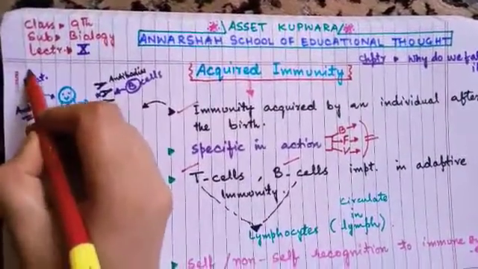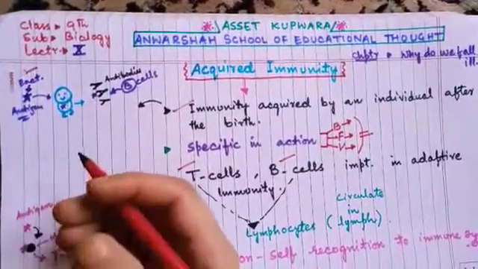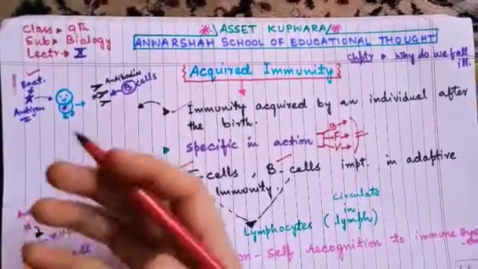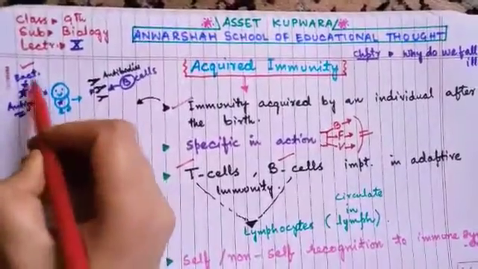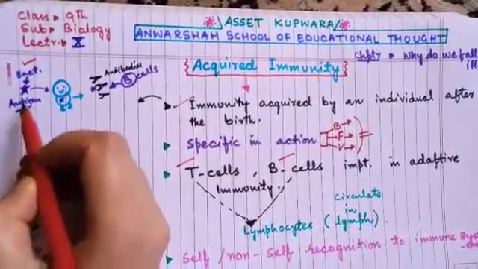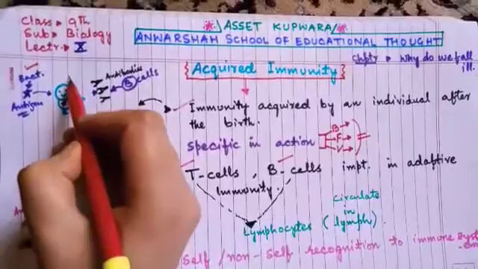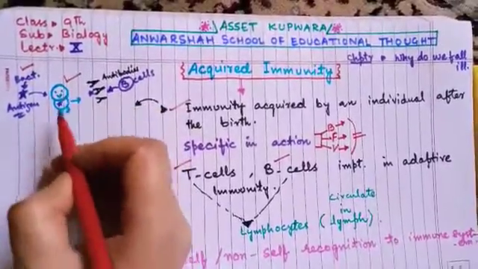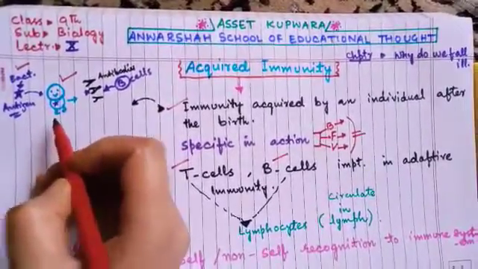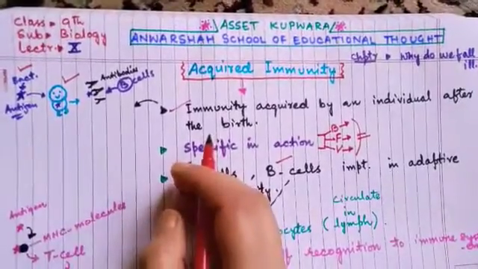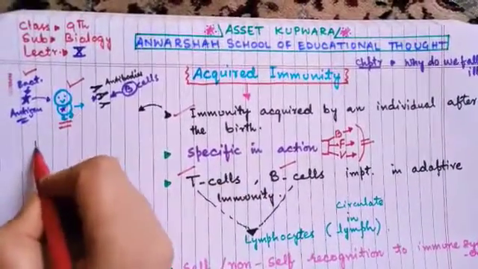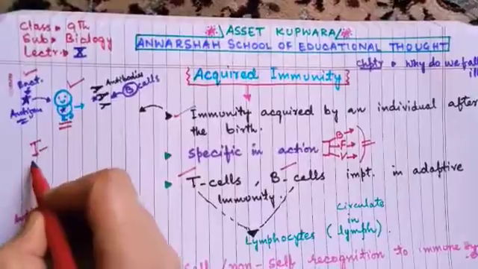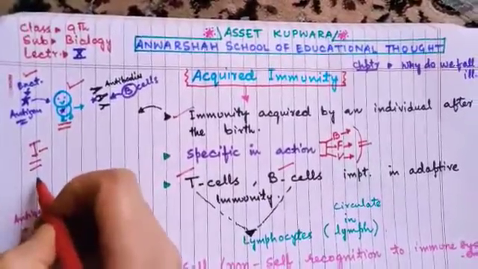For example, this is a bacteria. As you know, every disease has a causative agent. This bacteria attacks an individual, a newborn individual who still has no acquired immunity. This individual has only the innate immunity which he got in the intrauterine life.